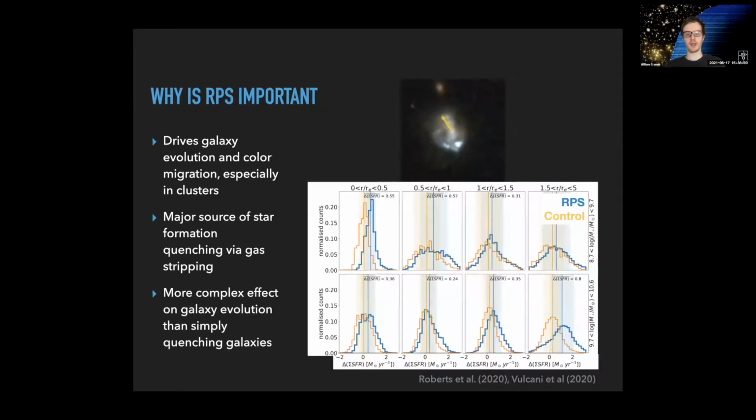However, more recently, it's been found that ram pressure can have an even more complex role in driving galaxy evolution. For example, it's been found by a number of people, I just show one figure at the top here from Roberts in 2020, that it can trigger star formation, especially asymmetric star formation on the leading side of a galaxy. And overall, as Volcani in 2020 found, ram pressure stripped galaxies have been found at the relative peak of pressure to overall have a higher star formation rate than non-stripped galaxies in clusters.